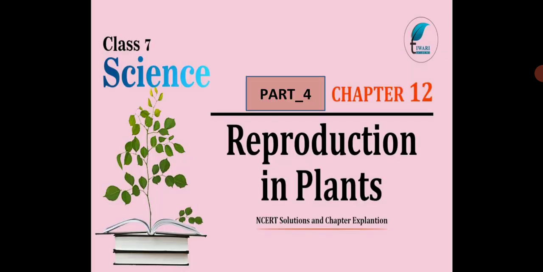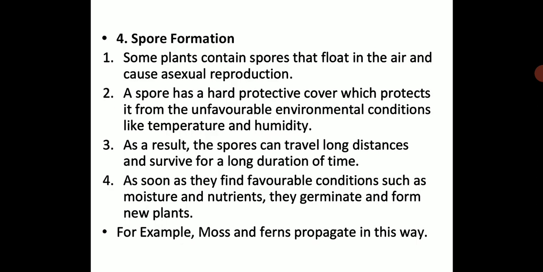We are going to have part 4 of reproduction in plants, chapter 12. Let us continue. We were doing asexual reproduction, that is, we were learning about different types of asexual reproduction. We have seen vegetative propagation in plants through leaves, stems, and roots. Then we have seen budding, that is again a different type of asexual reproduction, as seen in yeast, how they multiply. And then we have seen fragmentation in Spirogyra, that is a kind of algae. So now in this session we will have some more different types of asexual reproduction.